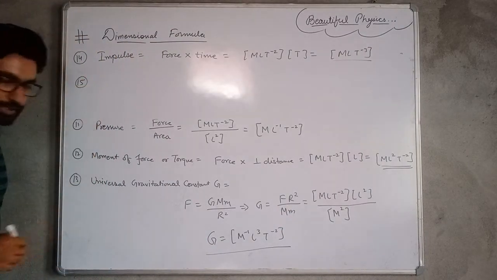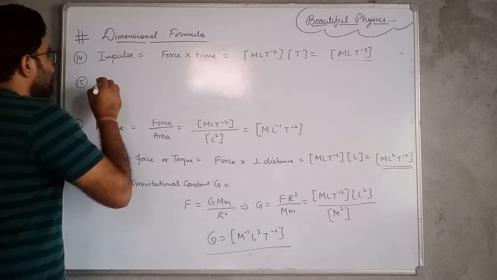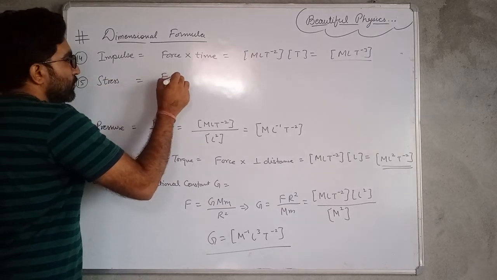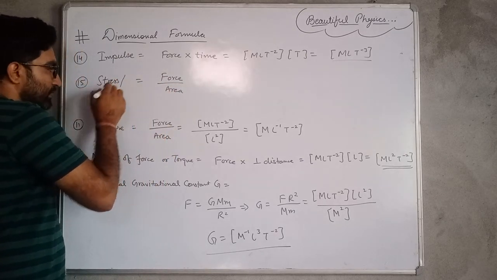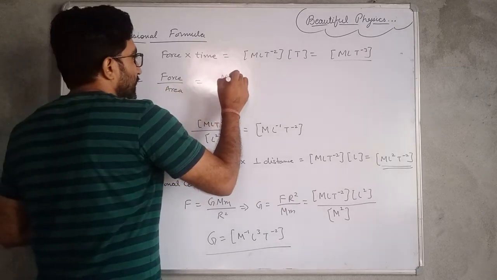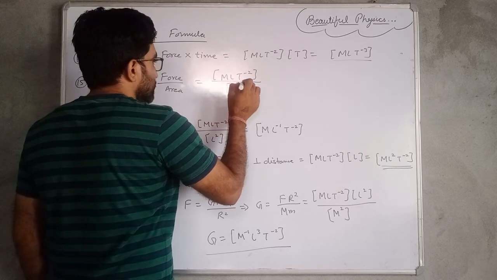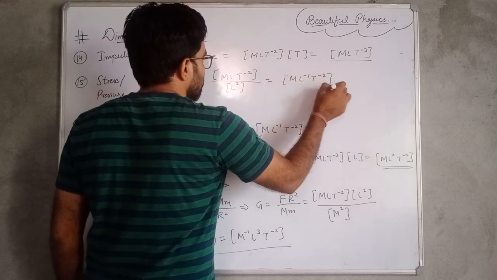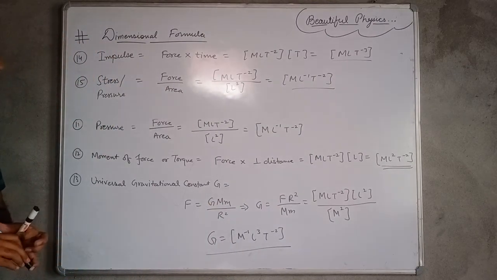And next one is stress. Stress is equal to force per unit area, and force per unit area is also pressure. So the dimensional formulas for stress and pressure are the same, and these are M L minus 1 T minus 2. So pressure and stress have the same dimensional formulas.